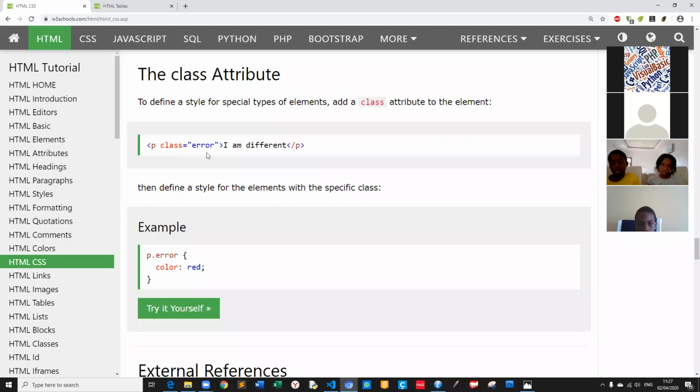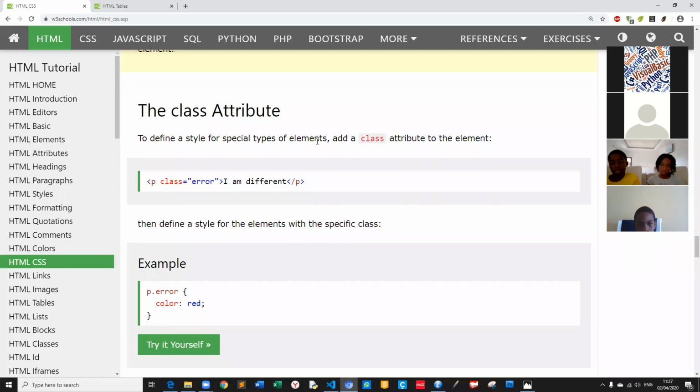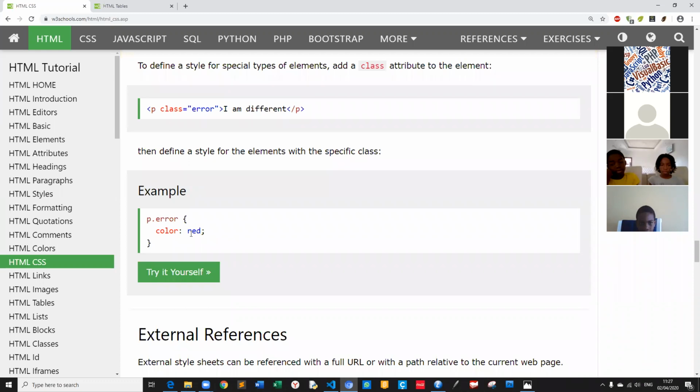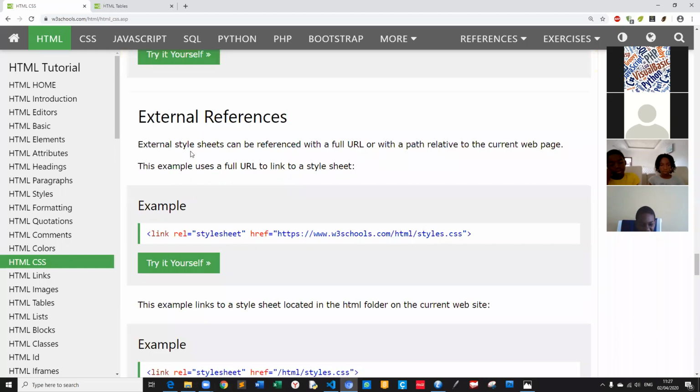And the class attribute defines a style for special types of elements. Add a class attribute to the element. You can give the class also. For example, this class is error. I'm different. The paragraph will be error. When error is used, the color will be red, for example. This is one of the classes. And external references, for example, external style sheets can be referenced with a full URL or with a path relative to the current web page.